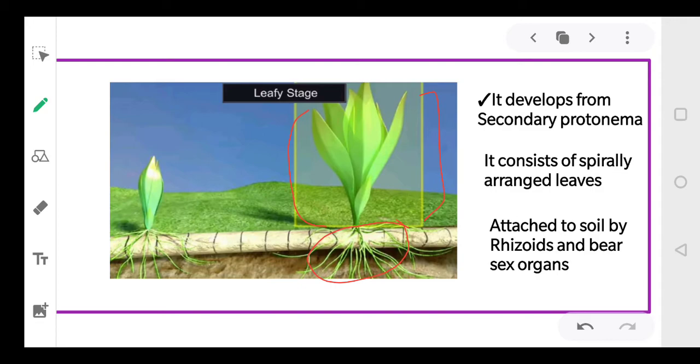Now the vegetative reproduction in case of mosses occurs by fragmentation. यहाँ पर जो reproduction होता है mosses में, वो पहला vegetative reproduction है, that is by fragmentation and budding, and this occurs from the secondary protonema stage. जो ये budding होती है ये secondary protonema stage होती है, bud like formation होती है, like as you can see here.